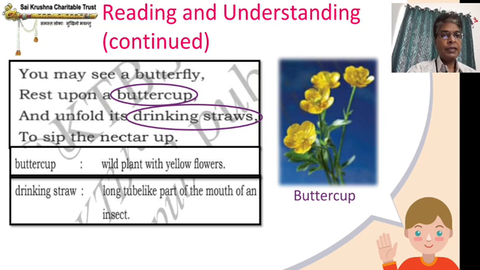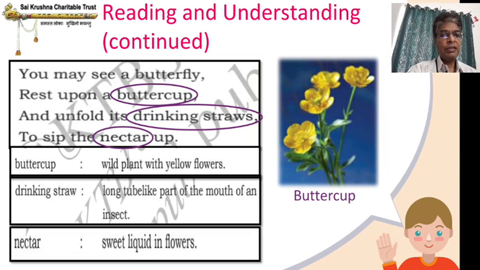They will put their tongue tube inside these flowers and then they will suck what? Just see the next word, that is nectar. Nectar is a sweet liquid in flowers, or sometimes we call it honey also. So honey bees also take honey from there, even butterflies, all various insects, they also feed from this. They drink the nectar. Nectar is basically a sweet liquid or honey.